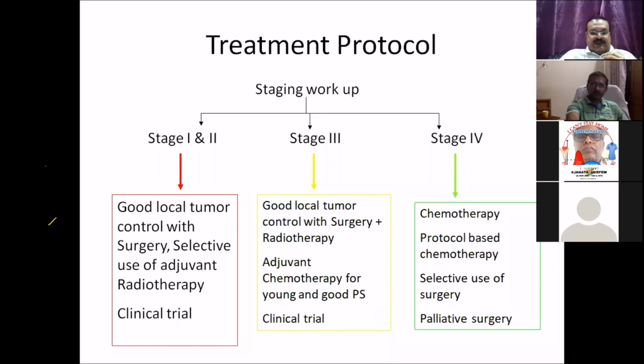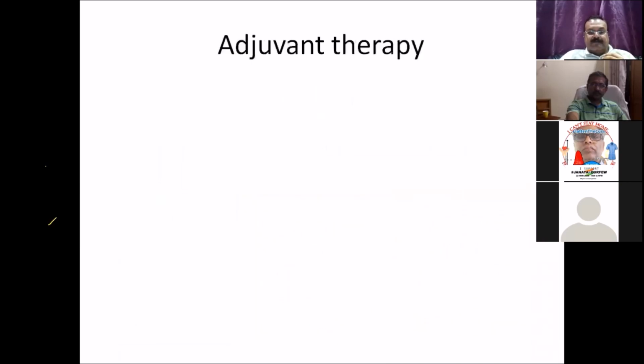And for stage 3, which most of us will be seeing in our clinical practice, good local control with surgery, with radiotherapy. In retroperitoneal sarcoma, it is recommended to use preoperative radiotherapy. In extremity sarcomas, it is recommended to use postoperative adjuvant radiotherapy. And adjuvant chemotherapy is also used for young people who have good performance status. Stage 4 we can leave out.